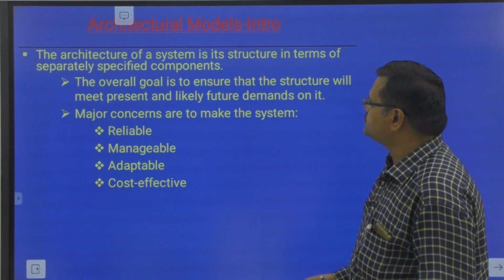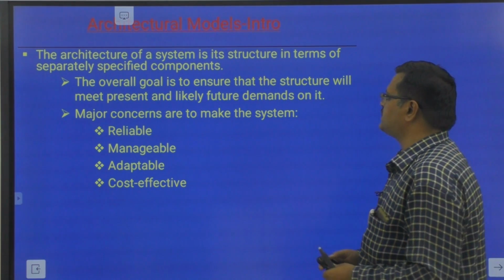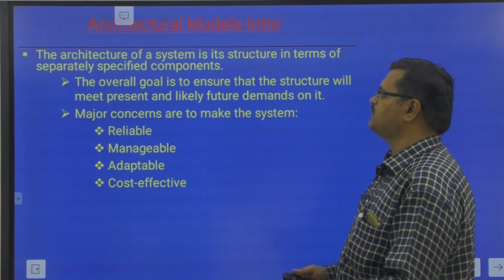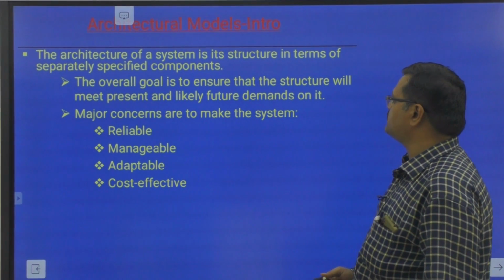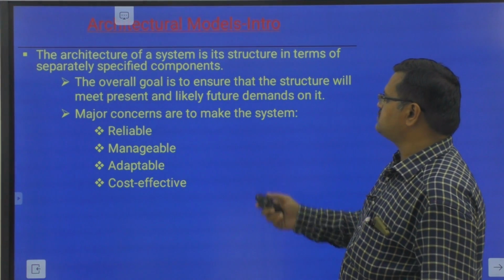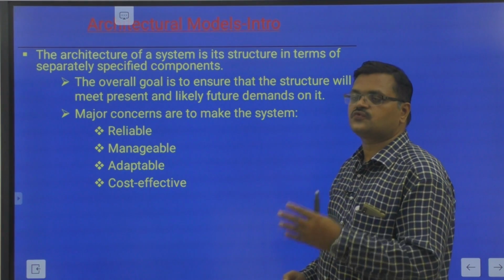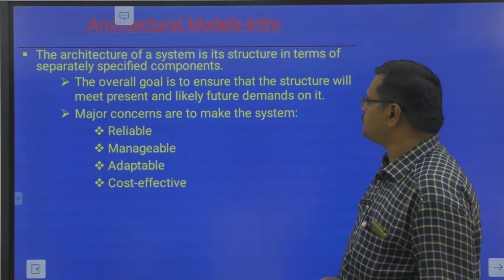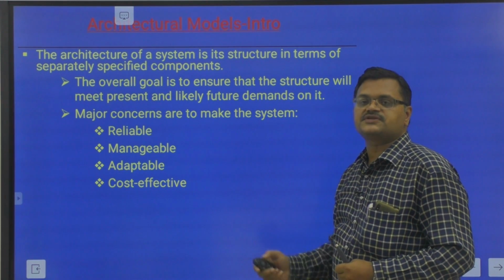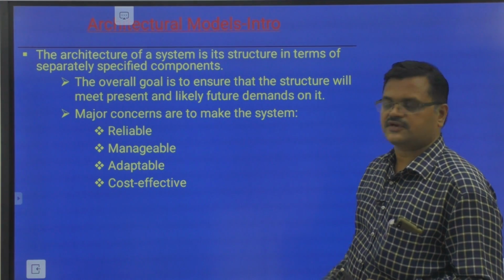First, the architecture of a system is structured in terms of separately specified components, and the overall goal is to ensure that the structure will meet present and likely future demands. Two things are happening: present demand and future demand are both being met by this architecture of the distributed system. The major concerns are to make the system reliable, manageable, adaptable, and cost effective. These are the four things we have to ensure to meet the present and likely future demands.